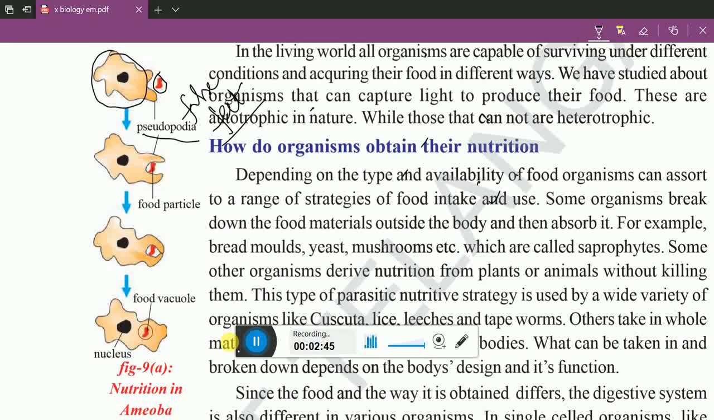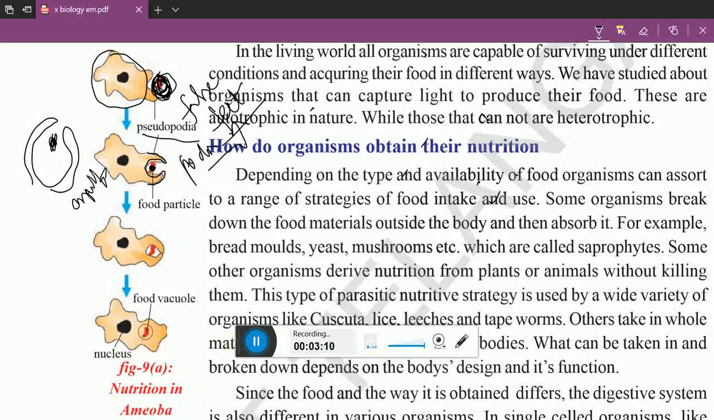This is called pseudopodia. Pseudo means false. Podos means feet. False feet. So it first identifies the food material. After identifying, the structure will be occupying the food material. That means if this is a food material, it occupies it by engulfing. This process is called engulfing.